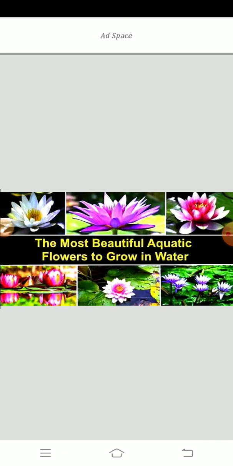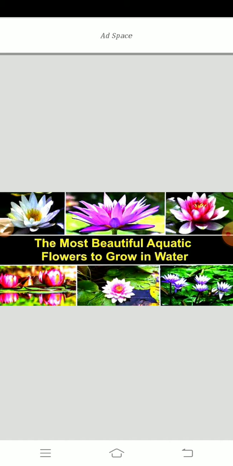We are eating fruits, mango, apple, orange. These all we get from the trees, right? Even the morning tiffin, dosa or chapati, all we get from the plants. So without plants and trees, we cannot survive.